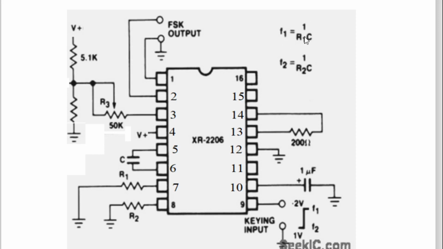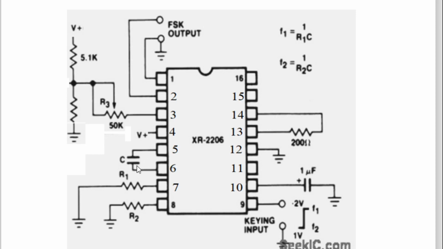F1 is equal to 1 divided by 2 pi R1 C. This is the formula of frequency sine wave F1. F2's formula is 1 divided by 2 pi R2 C. This is the F2 sine wave's formula. Then what are R2 and C? What are R1 and C?